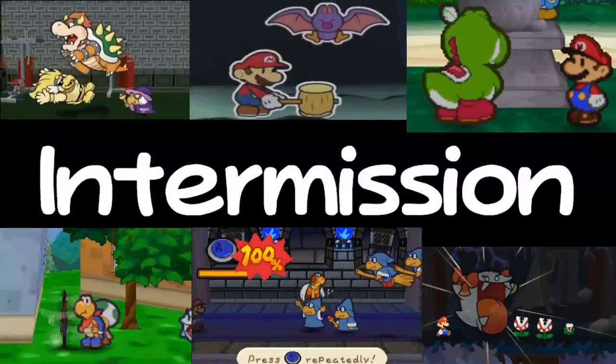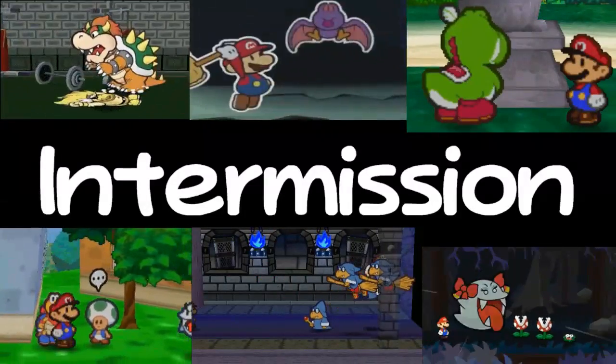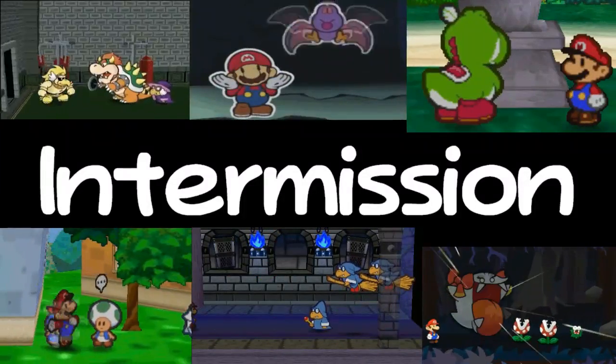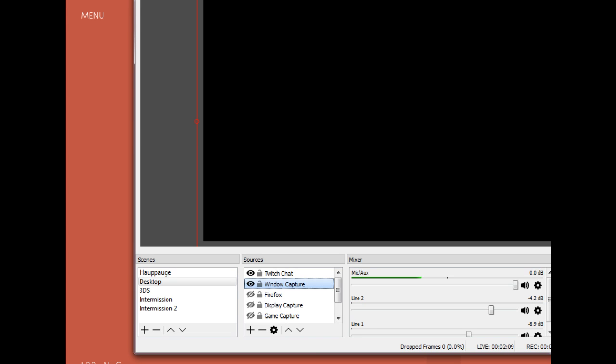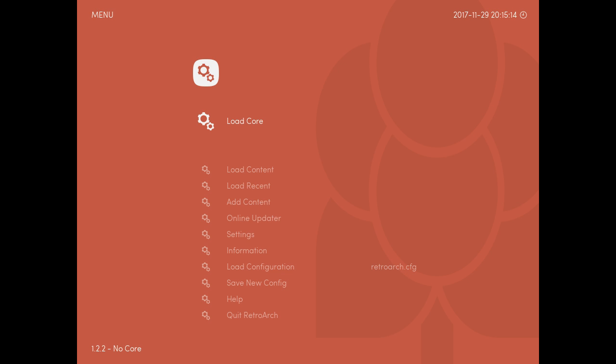Shoot, where is my RetroArch? It's under emulators, RetroArch, there it is, RetroArch.exe. You switch over to desktop, I'm going to have to tell this is RetroArch. Okay, good, although I'm about to say, actually, that window capture sucks. Let's go over to the game capture, RetroArch. There we go. So I have to load a new content.